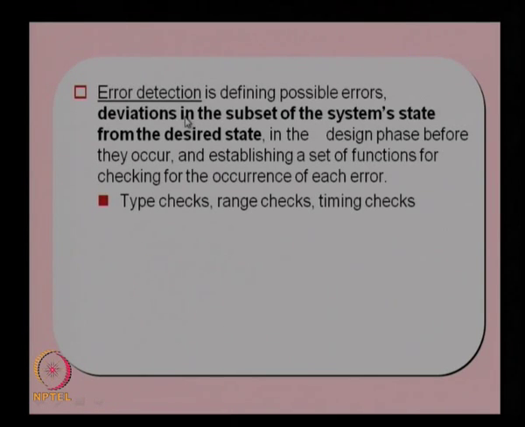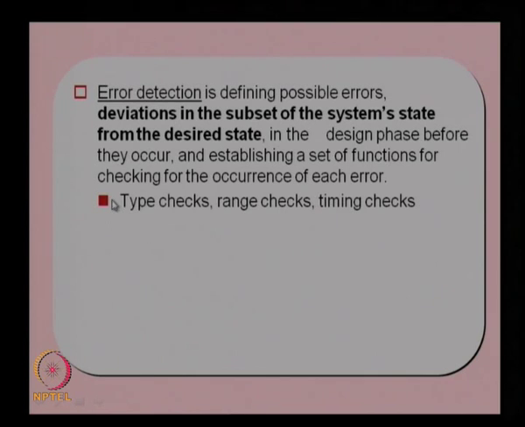So, error detection, as I told you, the first function is error detection. This is defined as defining possible errors or the deviations in the subset of the system state from the desired state. As we know, an error is basically a variation of the system state from the desired state. So, we actually define this using the error detection function in the design phase before they occur, and establishing a set of functions for checking for the occurrence of each error. So, we know the state and we know what are the states to be observed, and we define some functions or a set of functions for checking the occurrence of each of these errors.